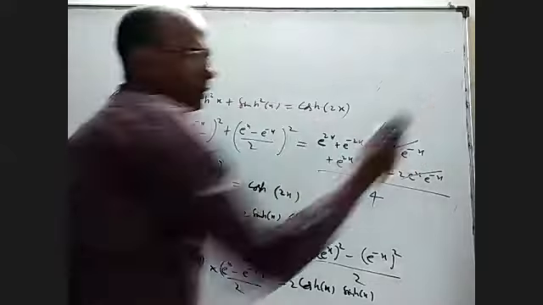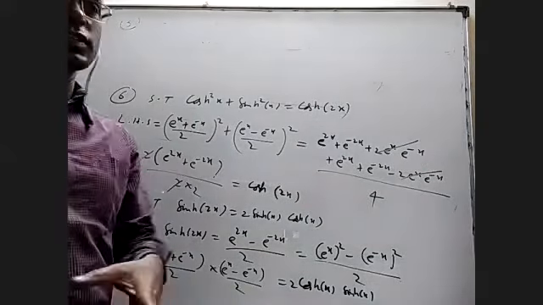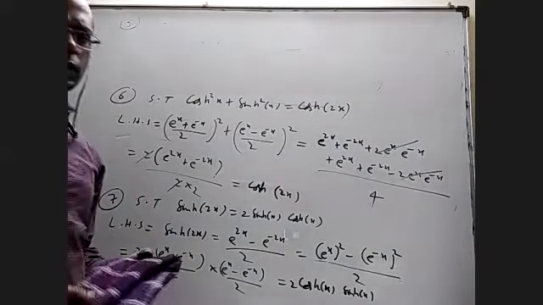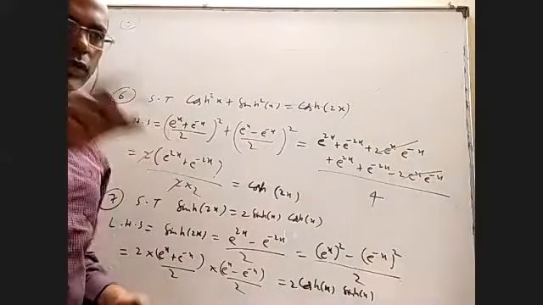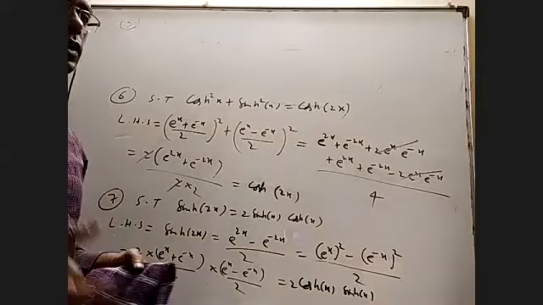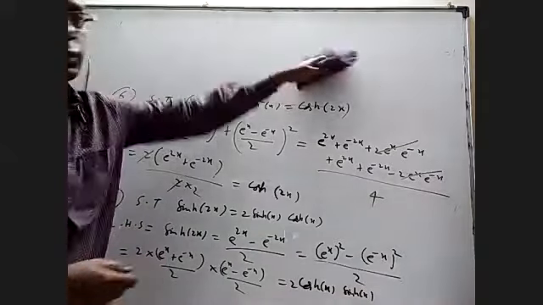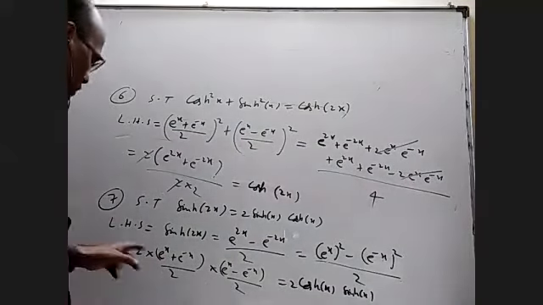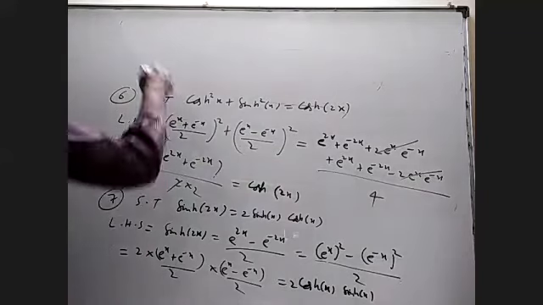Now here, when they give sinh of x and ask cosh of x, or when they give cosh of x and ask sinh of x, don't draw the triangle and write the opposite side and adjacent side, not like that. Based on these formulas we have to do it. So this one question I'll give based on these three formulas that we derived, and we'll stop.